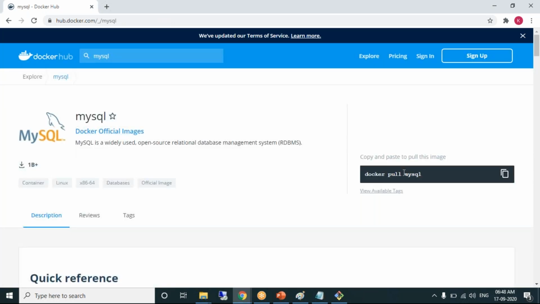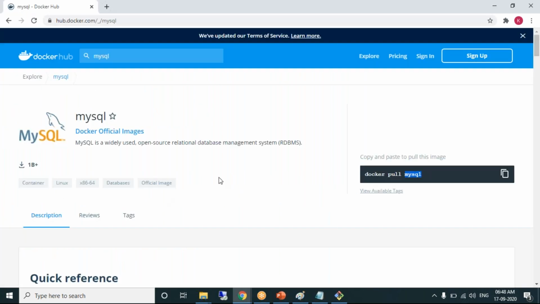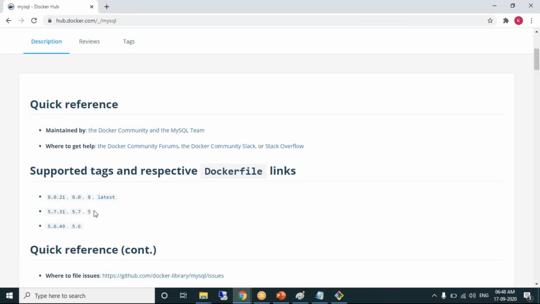Docker pull MySQL. What is MySQL? The name of the image. But I have used a colon, not only the name of the image, colon 5. What is the importance of that? These are nothing but tags, supported tags. I have used version 5. You can use colon 5, colon 5.7, colon 8.0.20. These are all the tags which are supported. Tag refers to version. You can use colon latest if you are not sure. It is latest by default. So that's about the versions.